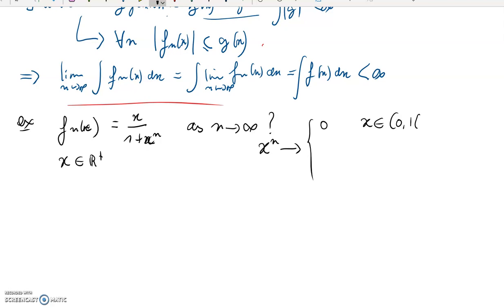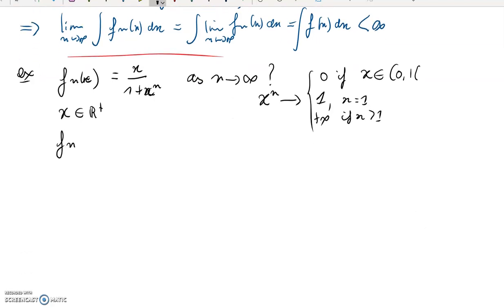And if x is equal to 1, x to the n just stays 1. And if x is greater than 1, then x to the n tends to plus infinity. So what's the pointwise limit of my sequence? f_n of x tends to, if x is between 0 and 1, x over 1 plus 0, so to x.